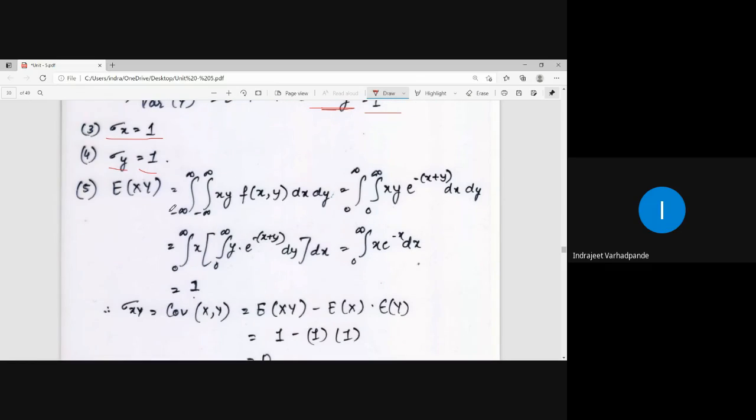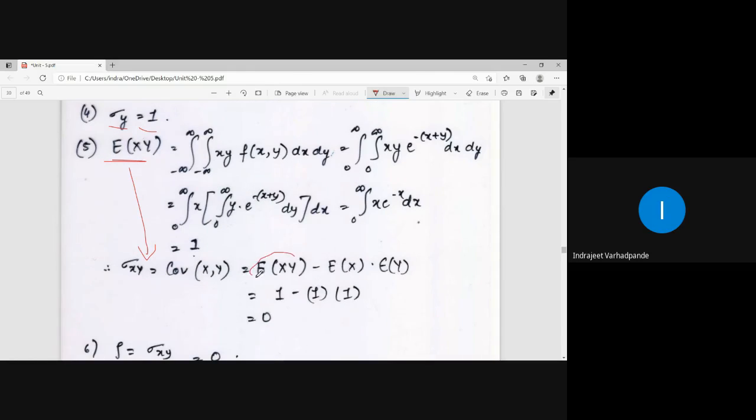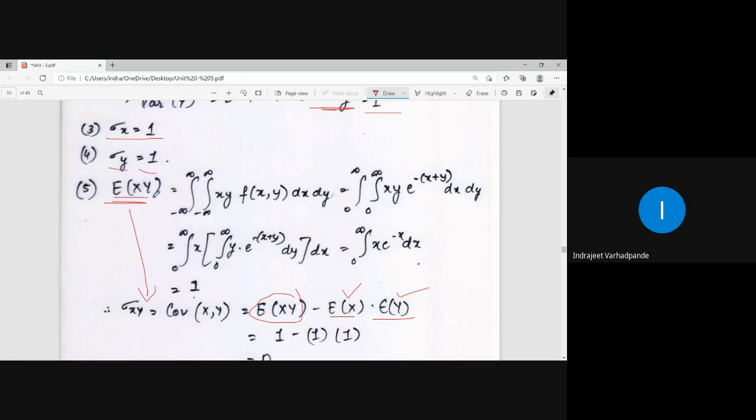Now expectation of xy. Why is it needed? Because I have to calculate the covariance of xy. What is the covariance of xy? Expectation of xy minus expectation of x into expectation of y. I have already calculated expectation of x and expectation of y for the purpose of calculating variance. The only thing to be calculated is expectation of xy.